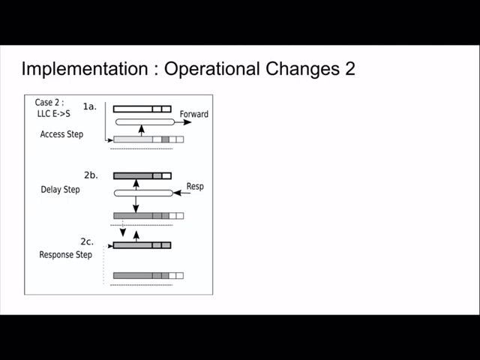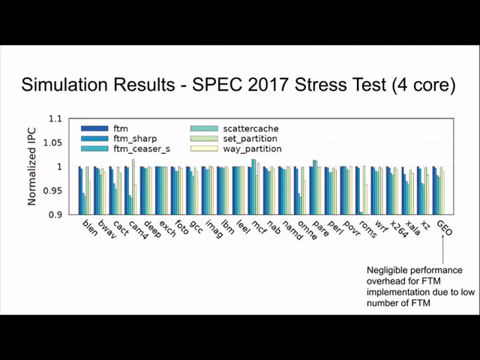Okay, now that we've seen the mechanism, we implemented it on an architecture simulator. So let's look at some of the results that we got. We implemented first time miss without any other cache side channel protections, and also with some other protections.